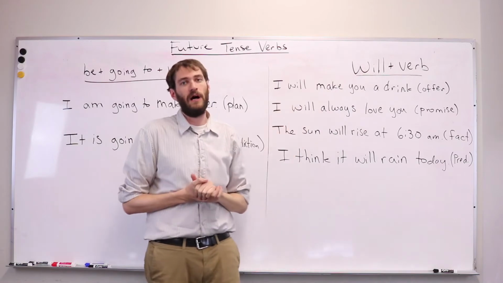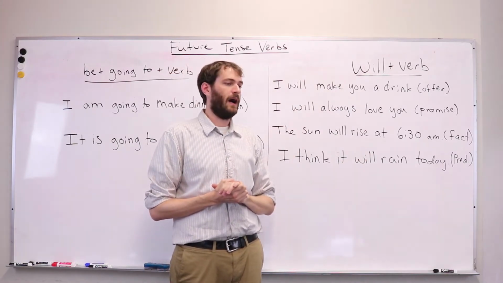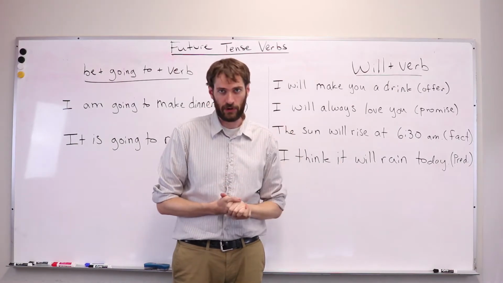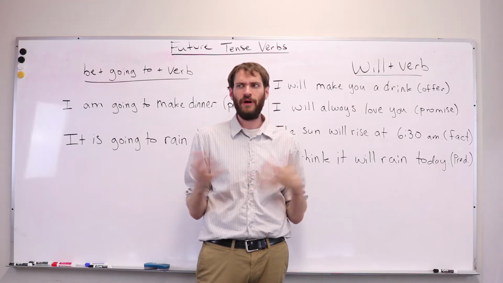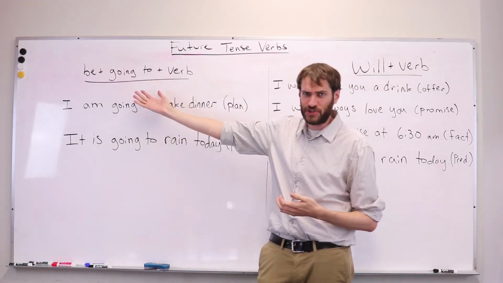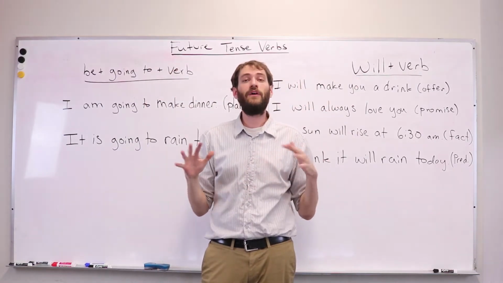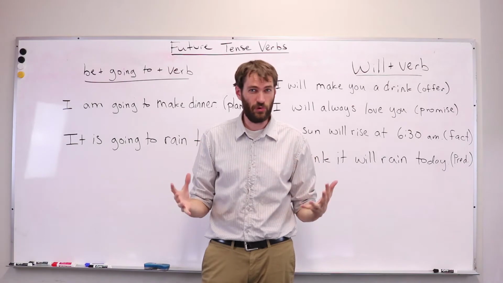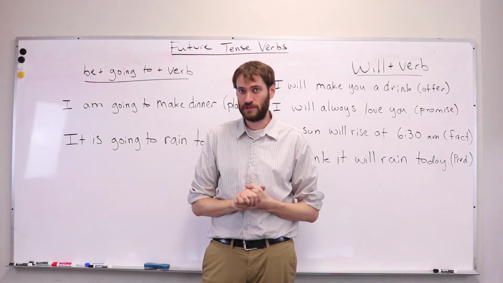For example, tomorrow will be Friday, or I think it will rain tomorrow. So we have these two different ways to talk about the future. But what's the difference? How do we know, should I use going to or should I use will? Well, there are some special rules that we can remember to know which one we should use.